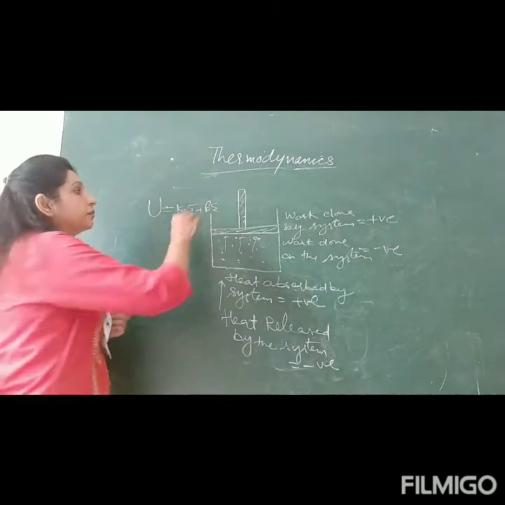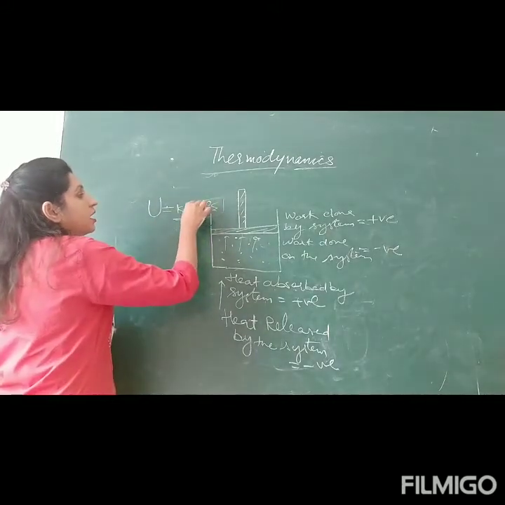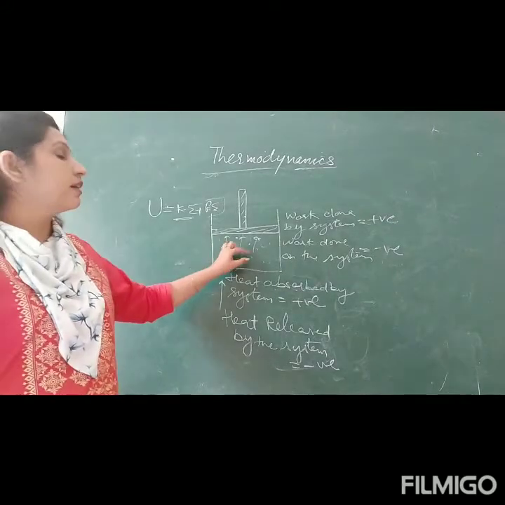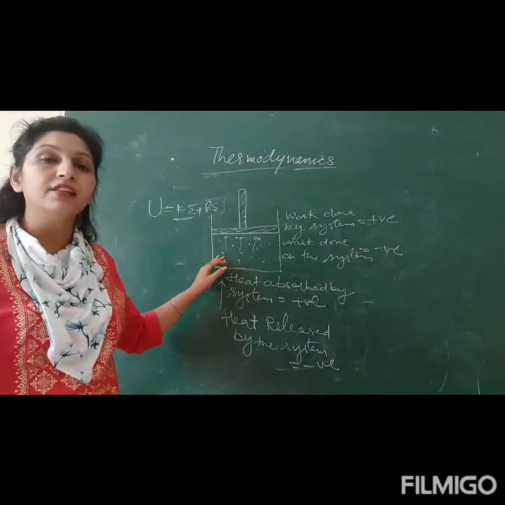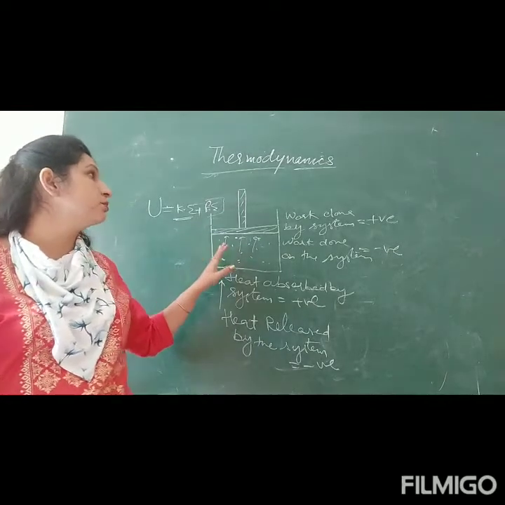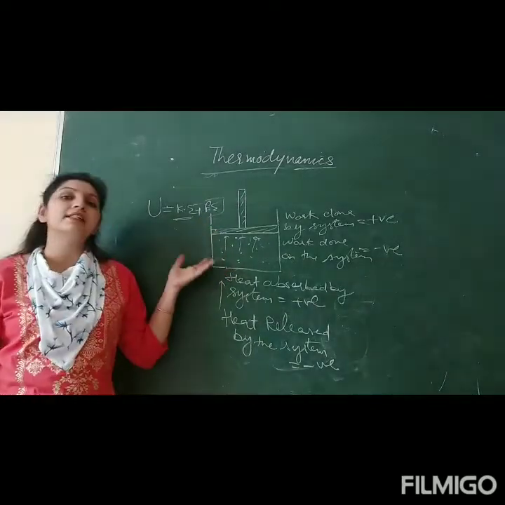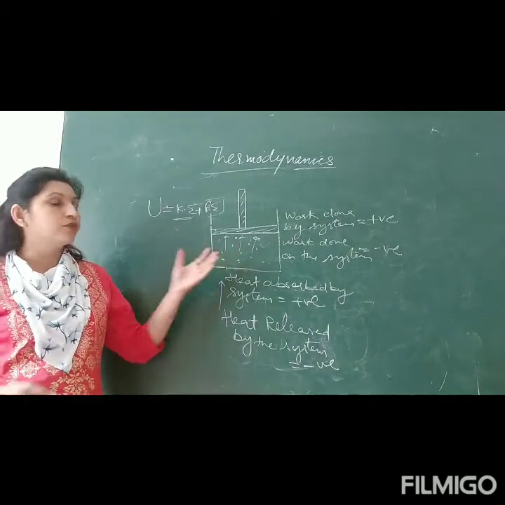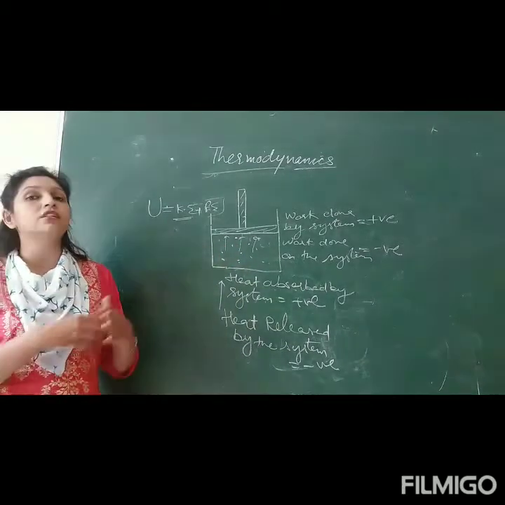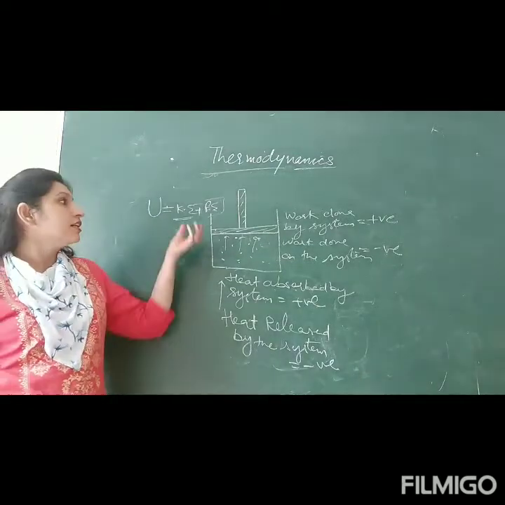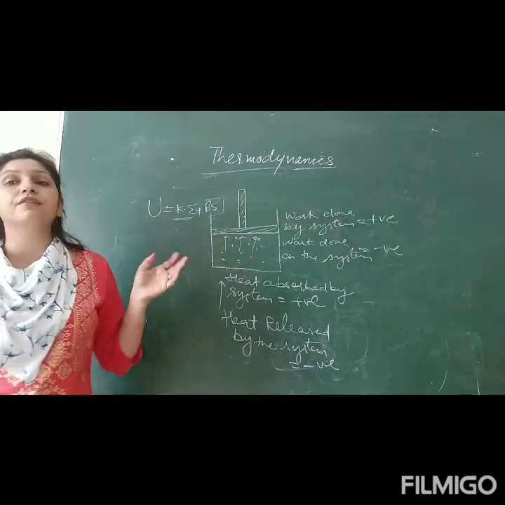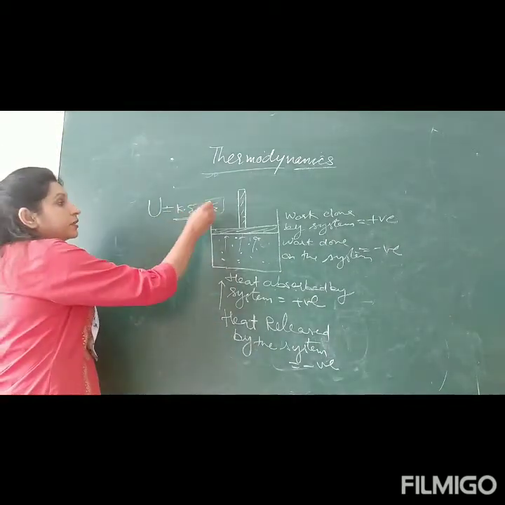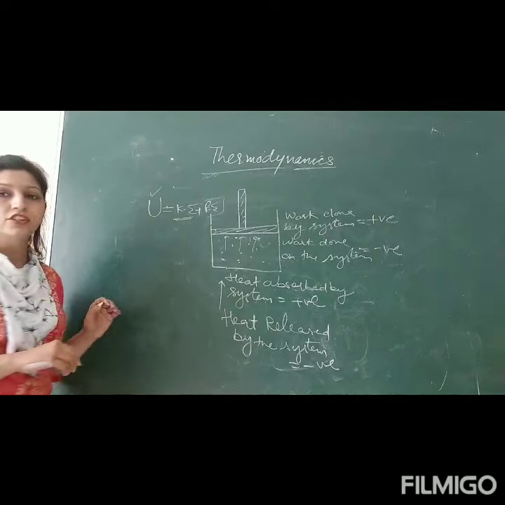On the other hand, potential energy is due to the intermolecular attraction between the molecules of the gas. For an ideal gas, we assume it to be zero, but for a real gas, it is there. When you expand the gas, the distance between the molecules increases, so potential energy increases. Thus, potential energy is a function of the volume of the gas. So total kinetic plus potential is called internal energy.